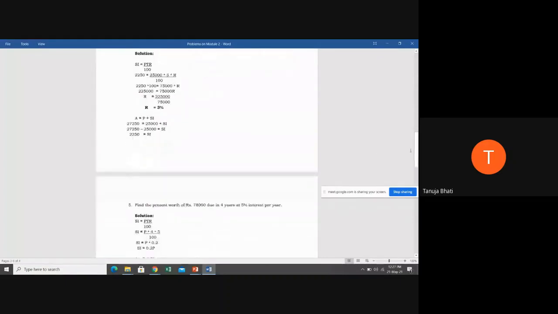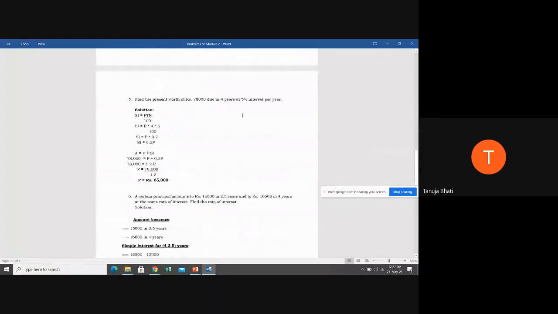Now, I want you all to tell me, find the present worth of 78,000 due in 4 years at 5% rate of interest. Can anyone tell me what are the elements that are present in this particular problem? Is present value present in this? Is the original principal amount available in this problem?